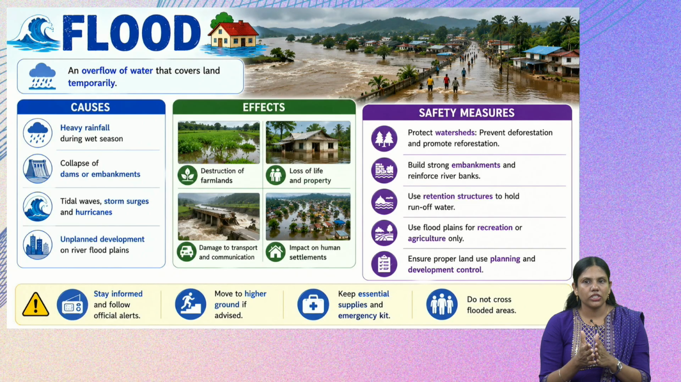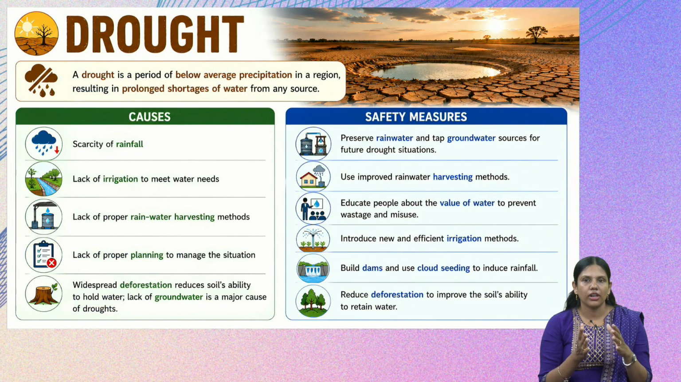The next situation is quite opposite to this flood, that is drought. Drought is nothing but when a place or a region is having rainfall below the average precipitation, and for a prolonged time we are having water shortage, then the place is said to be affected by drought. So first, it will have precipitation below the average, and also for a prolonged time we will have water shortages from any source. So this is the situation of drought.